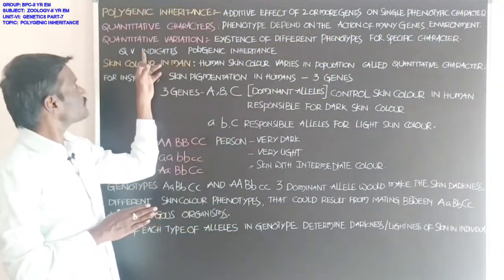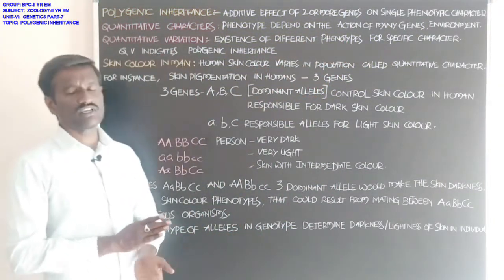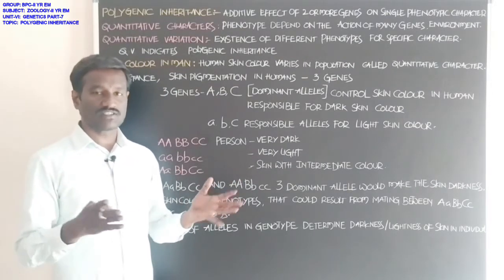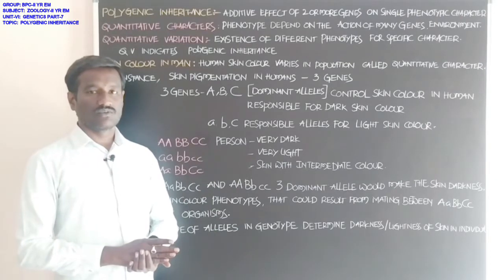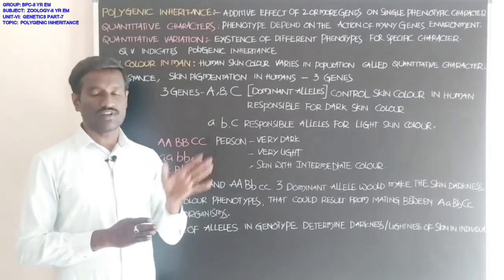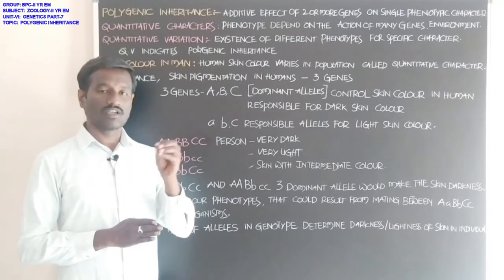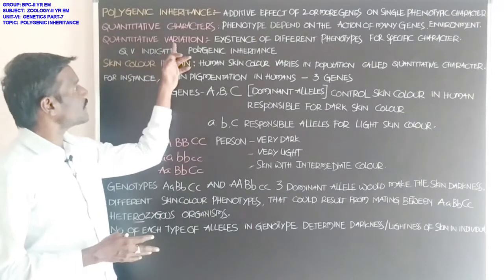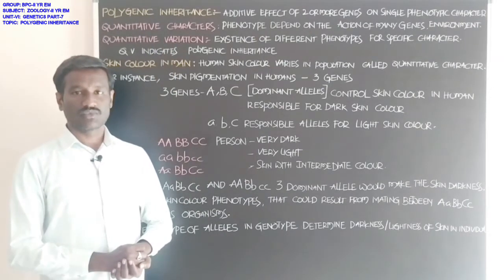Students, that is called quantitative variation. For example, skin color and blood pressure in individuals are quantitative variations.